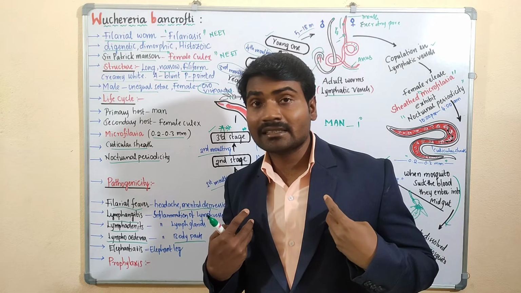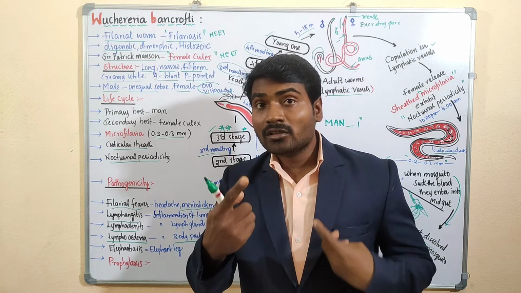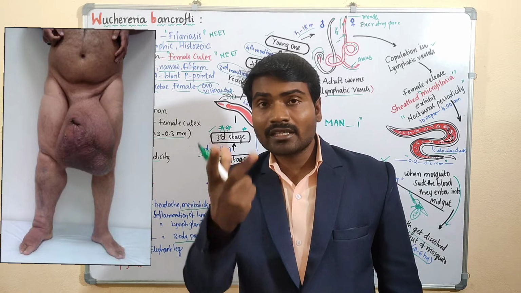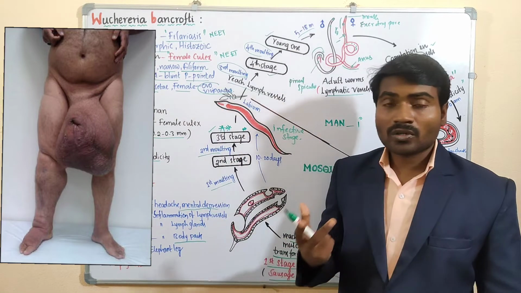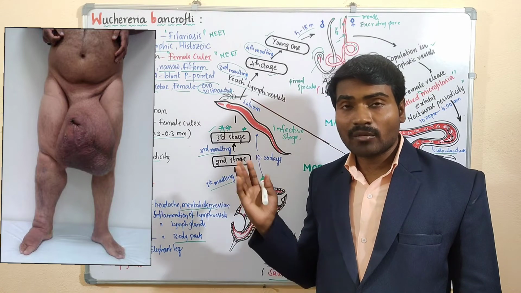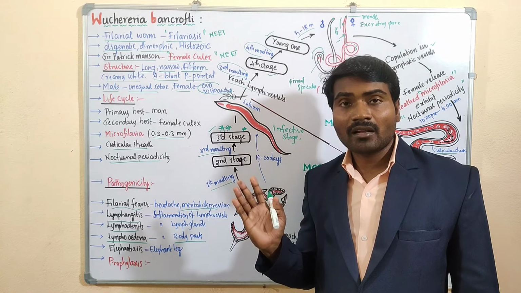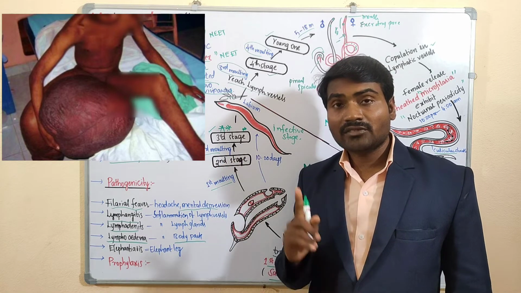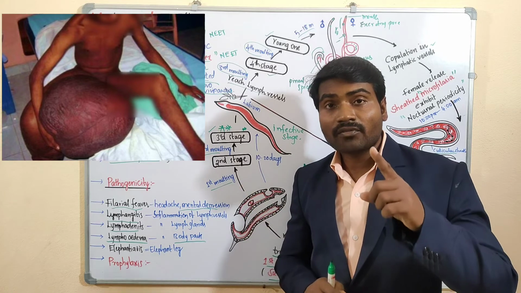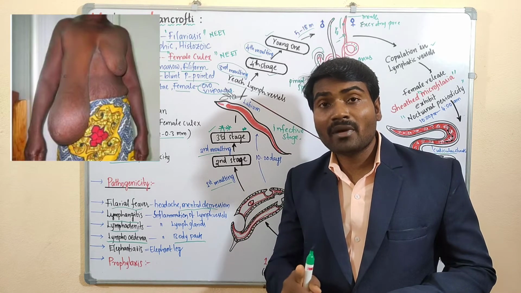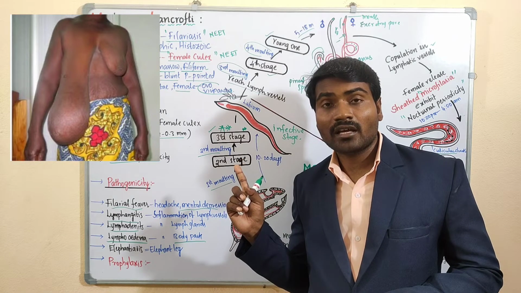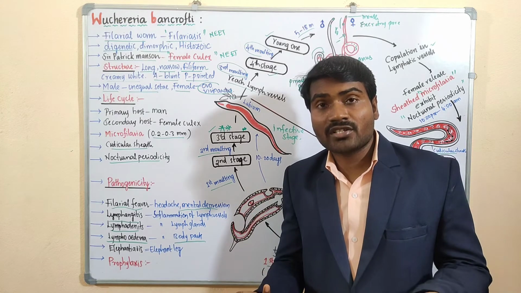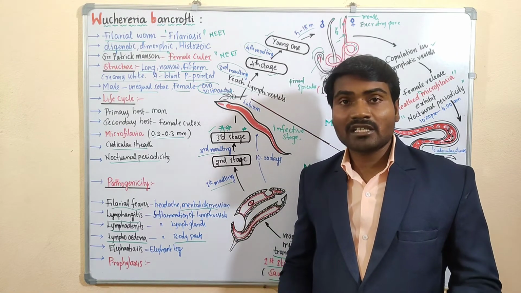Not only hands and legs. In case of males, the scrotal sac also swells. The testes are located in the scrotal sac, and the total scrotal sac will be swollen. You can see the images here, normal and elephantiasis. The disease called elephantiasis and the swelling of the scrotal sac. In case of females, swelling of mammary glands also takes place. That condition is called lymphoedema, or the final stage where swelling of body parts takes place. We can call it